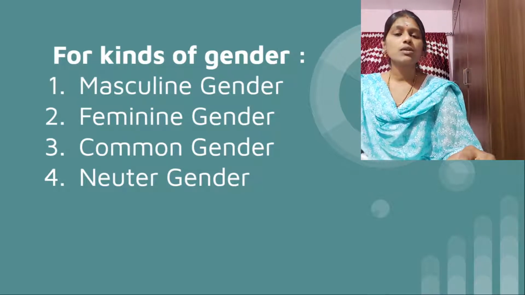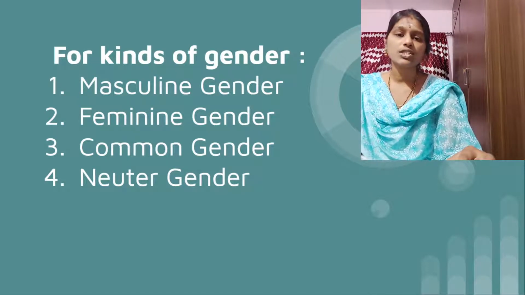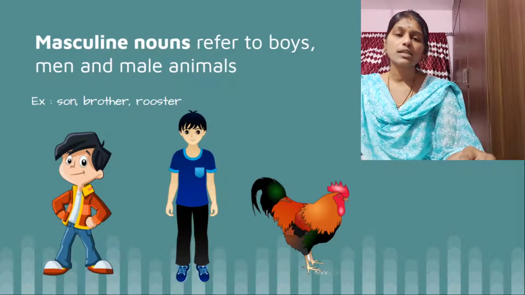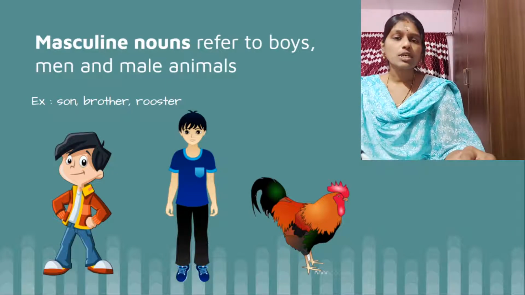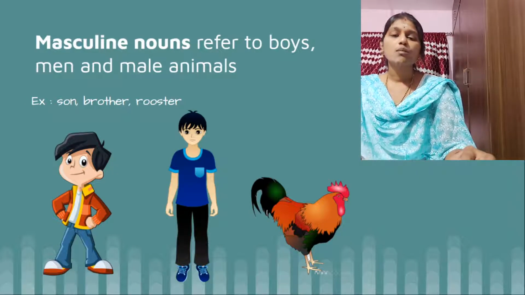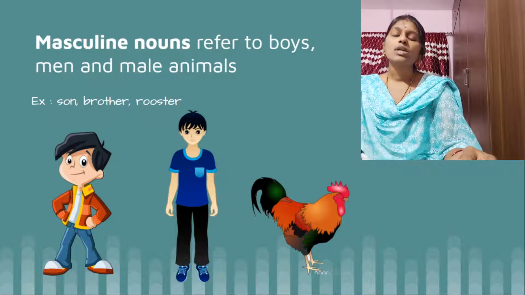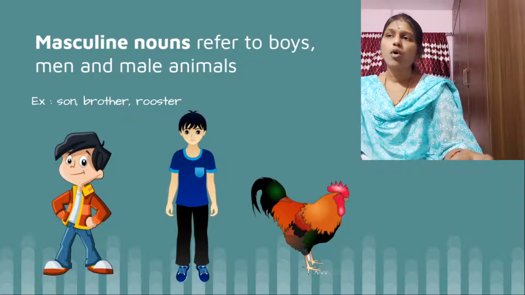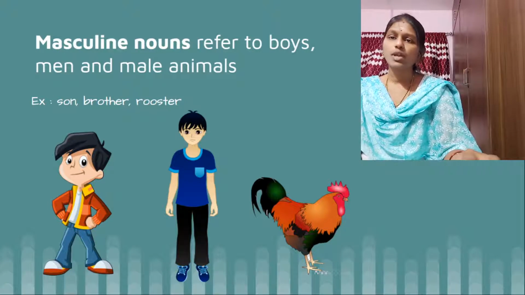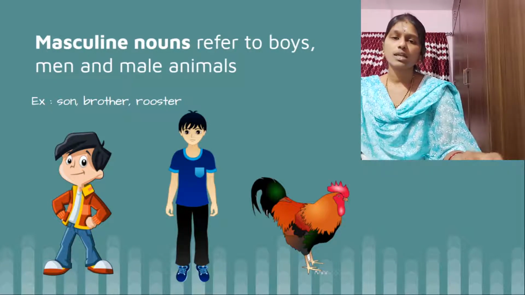So here we go. Let's start with masculine gender. So what is masculine gender? Masculine gender denotes a noun which denotes whether a person or an animal is male. So it is known as masculine gender. So masculine nouns refer to boys, men, and male animals. Here you see son, brother, rooster are masculine.